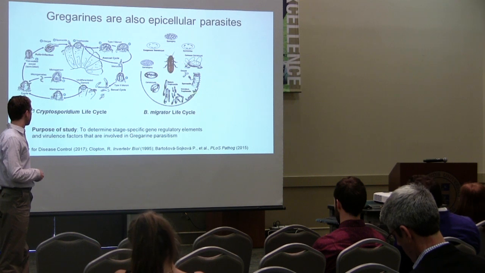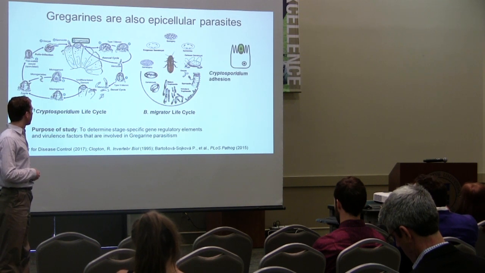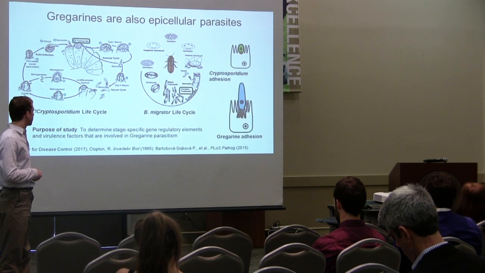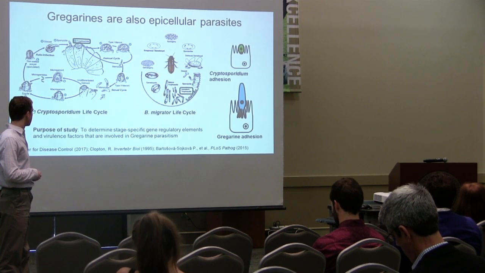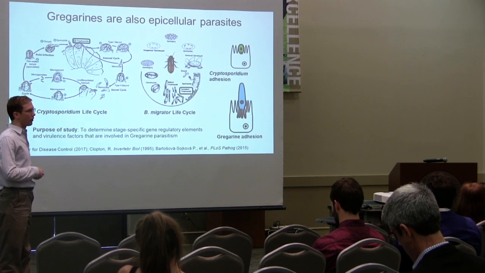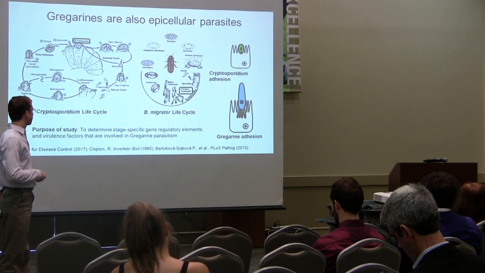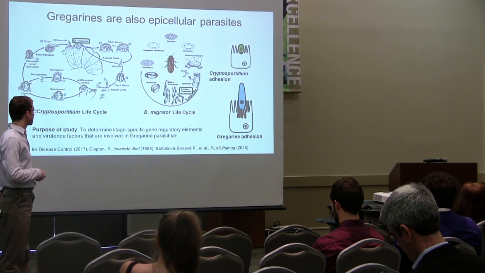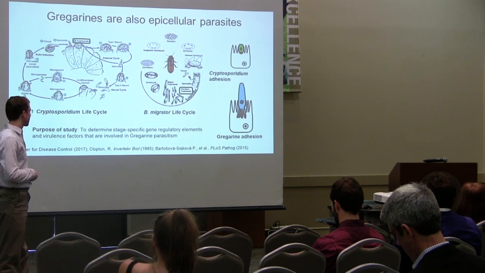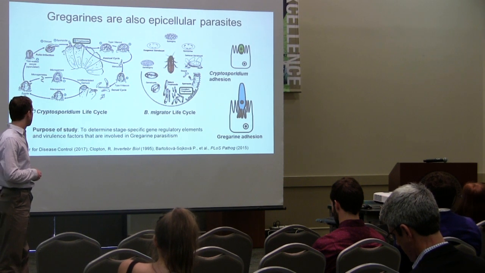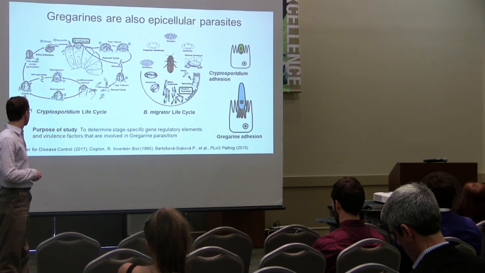Now, in addition to these similarities in their life cycle, gregarines, like Cryptosporidium, are also epicellular. So you can see here the mature trophozoites are bound to that epithelial lining, where they will grow, feed, and eventually reproduce, producing more gametocysts. You can see there are slight differences between the two, but essentially they are the same. And so the purpose of our study is to determine the stage-specific gene regulatory elements that are involved in this interface right here, and the virulence factors that are involved in gregarine parasitism.